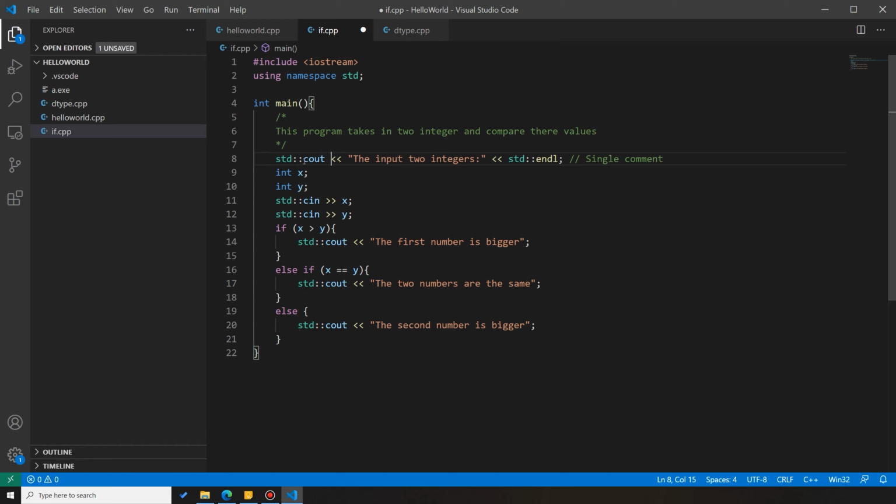For example, this cout is not defined within the program, so we have to add std to tell the compiler that it's in the standard library. However, after adding this line, using namespace std, we can remove this std part here. Same for this one. So sometimes it makes our code look cleaner.